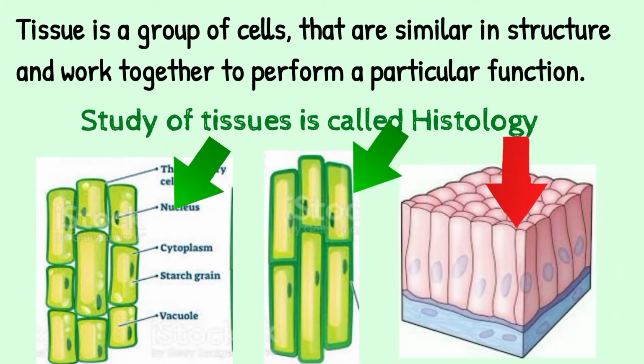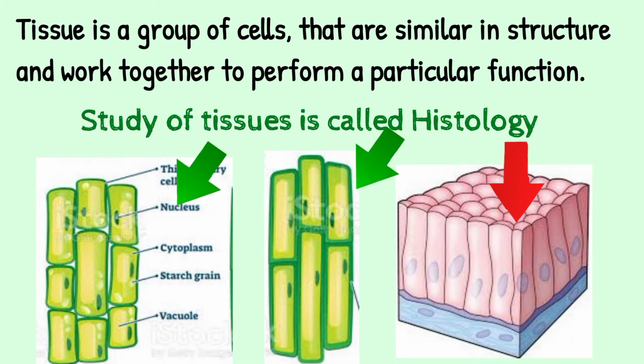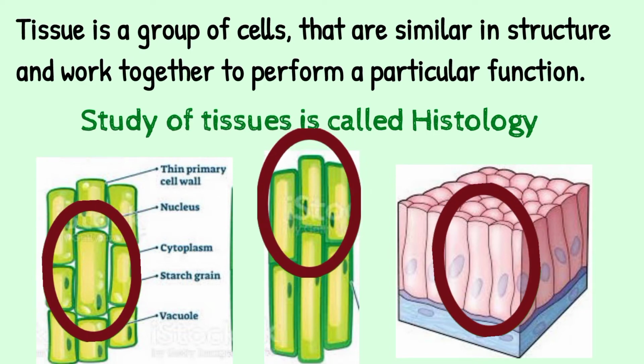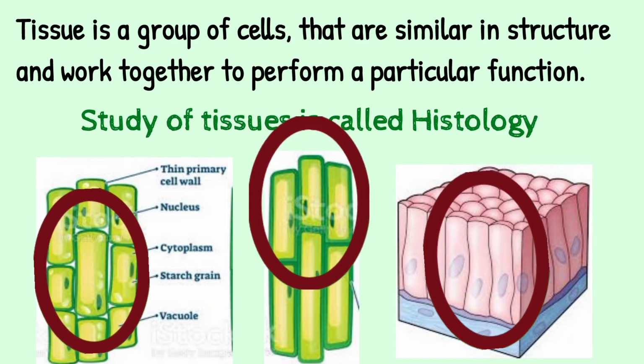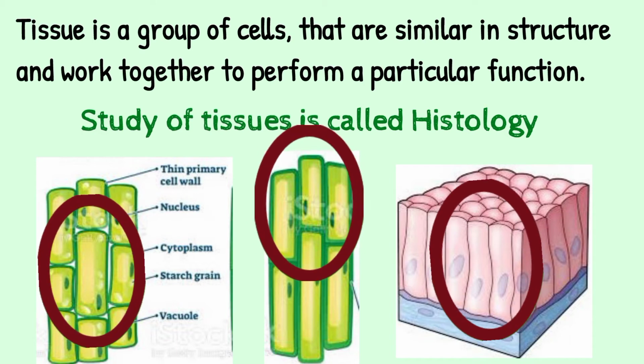These are three different types of tissues. The first two are plant tissues and the third one is an animal tissue. Here you see all the three types of tissues are made of cells that are similar in structure and are also arranged in a similar manner.